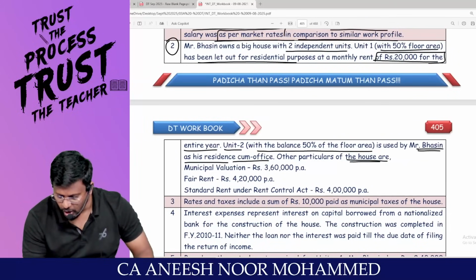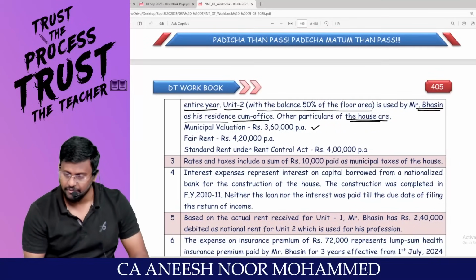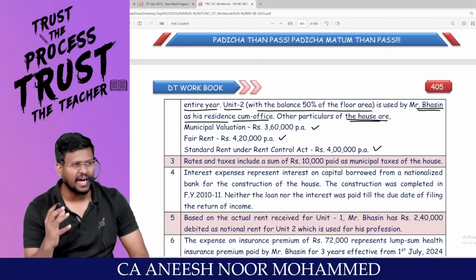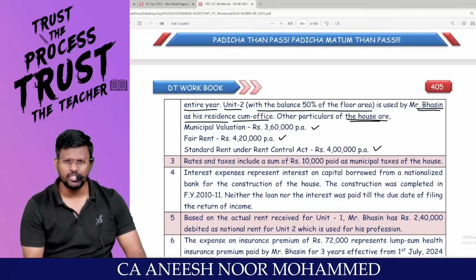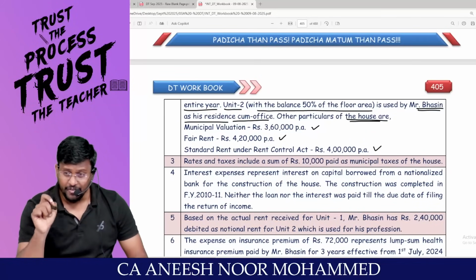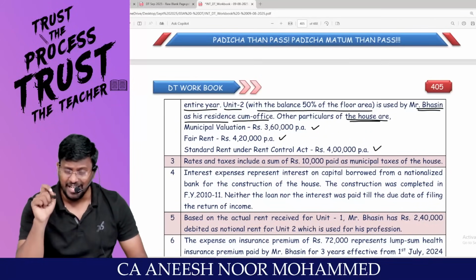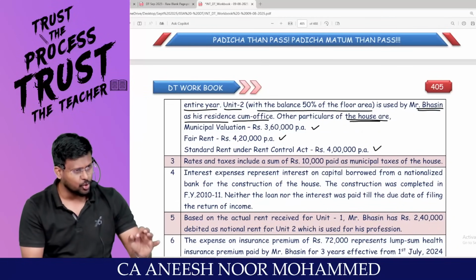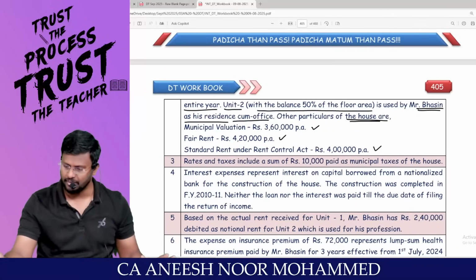Other particulars of the house, municipal valuation they have given, fair rent they have given, standard rent they have given. We have to apply the IFHP provision. Fair rent or municipal value, whichever is higher, or standard rent, whichever is lower, the answer is called as expected rent. Expected rent or actual rent received or receivable, whichever is higher. We will be applying that.